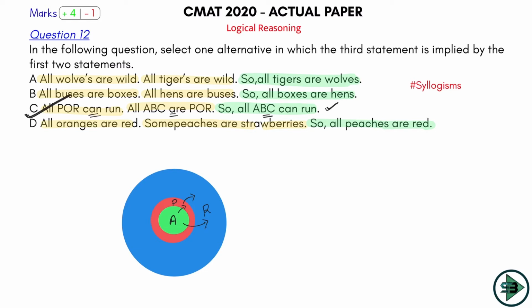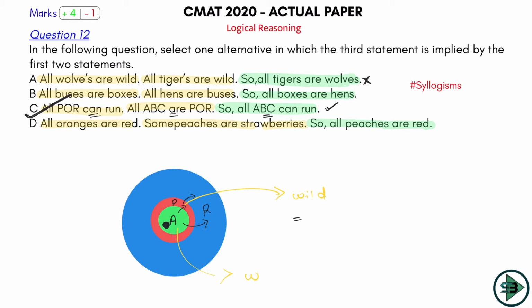If you check it anywhere else, like say all wolves are white, so if I say this to be wolves, all wolves are white, green becomes wild. All tigers are wild, so wolves are wild as well as tigers are wild. So I'll get one more here which is representing tiger. So all wolves are wild, all tigers are wild as well. Can you say that all tigers are wolves? No, of course not.